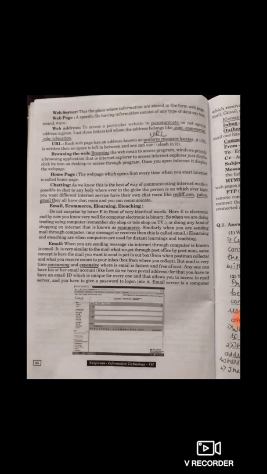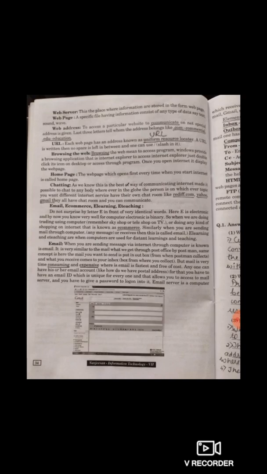Page number 34, web server. Web server. This is the place where information is stored in the form of web pages. What is a web page? A specific file having information, consisting of any type of data, say text, sound, wave.